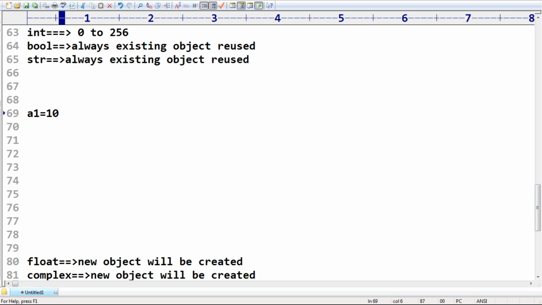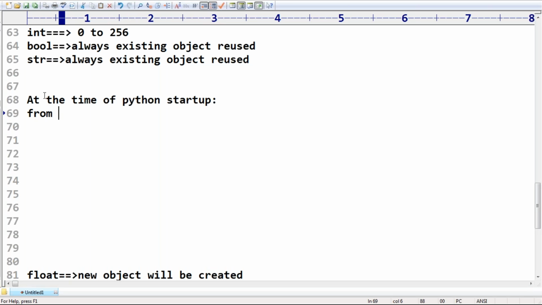Listen very carefully: if the buffer is available for 0 to 256, then at the time of Python startup, all objects from 0 to 256 will be created, already created at the beginning only.